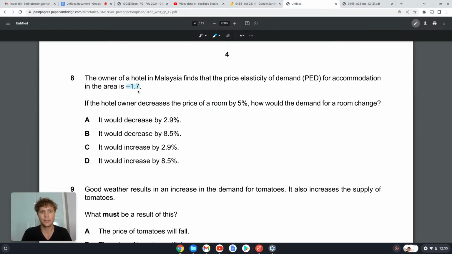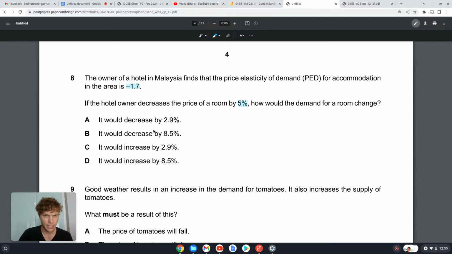That means the quantity demanded is going to change by more than the change in the price. If the hotel owner decreases the price by 5%, how would the demand for the room change? We know the demand should change by more than 5%.